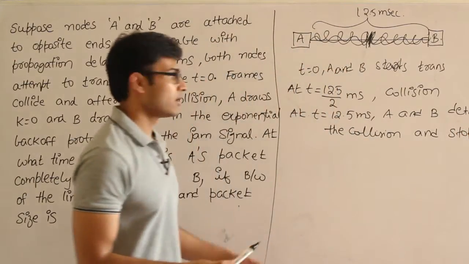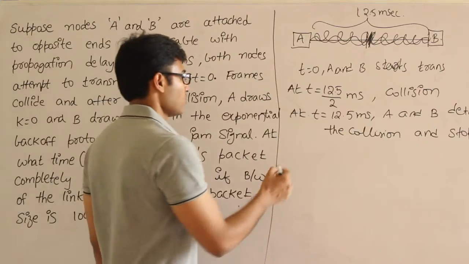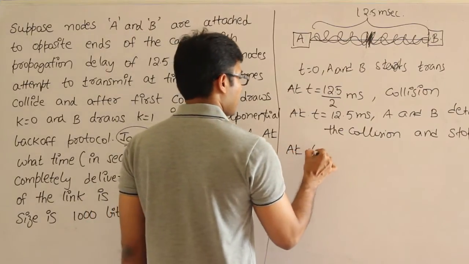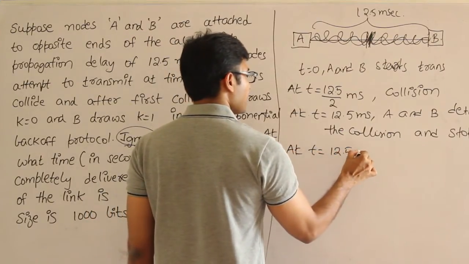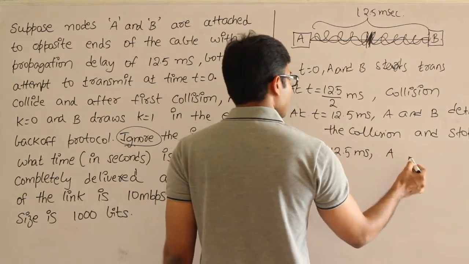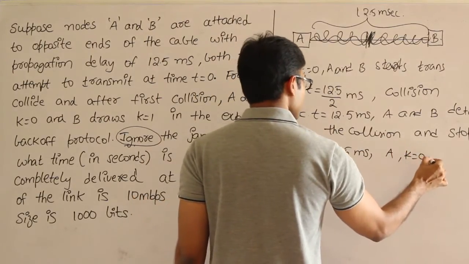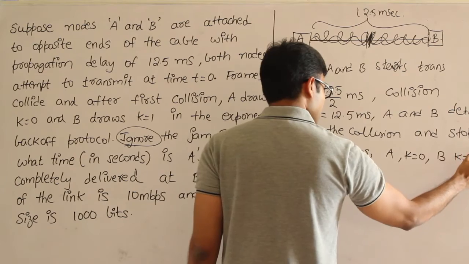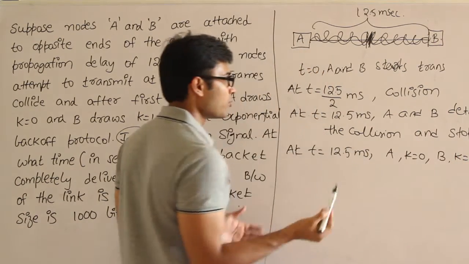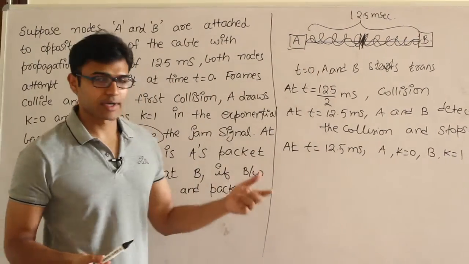Then what happens? They will play the back off game. So at time t equal to 12.5 milliseconds only, for A k equal to 0 and for B k equal to 1, that is what they both have picked up. Therefore who could transmit immediately?